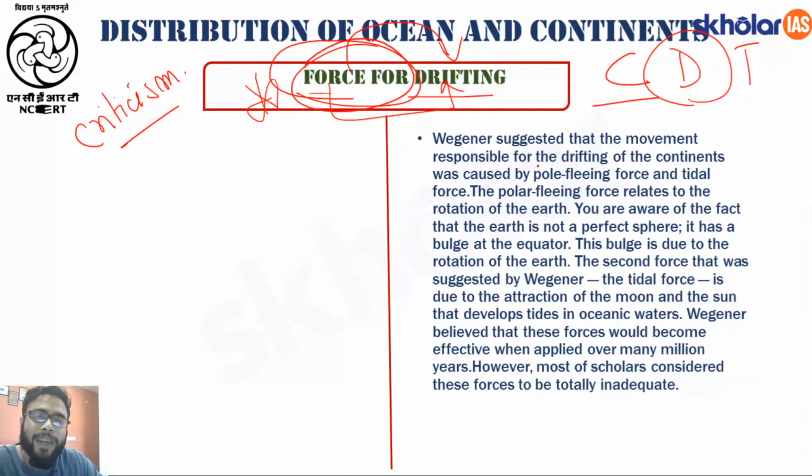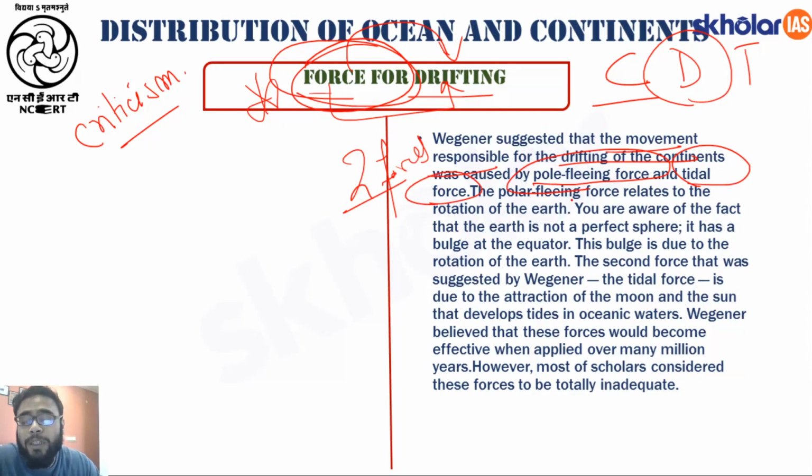Okay, so Wegener suggested that the movement responsible for the drifting of the continents was because of two different forces. The first one he termed the pole fleeing force, and the second because of tidal forces. Pole fleeing force is what force? This is the force which is related to the rotation of the earth.